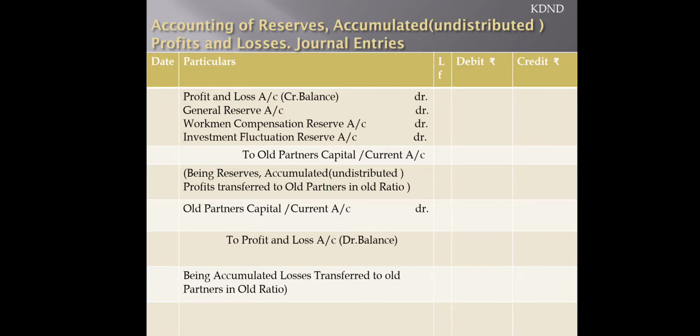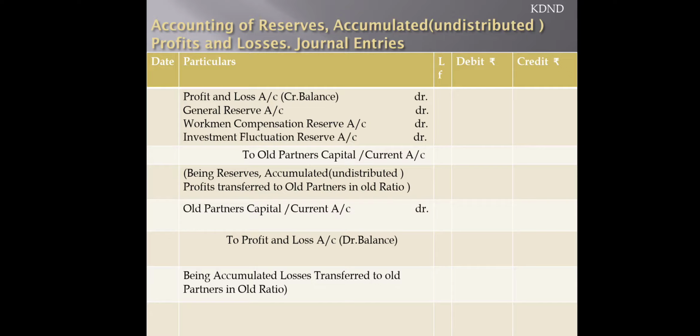As we are very much aware, all the undistributed profits have credit balances, and when they are to be written off, they are to be debited, while at the same time all the losses always have a debit balance. When they are to be written off, they are to be credited. So you have seen this on the screen.